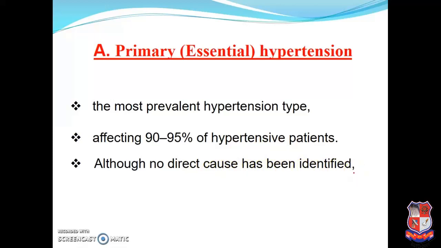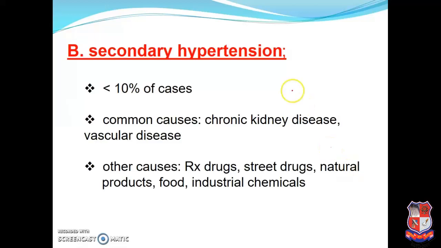We can't say this patient is suffering from hypertension due to this particular reason. No direct cause is responsible for hypertension. Second, the secondary type of hypertension is less than 10%, that means 5 to 10% of hypertension cases are secondary hypertension.